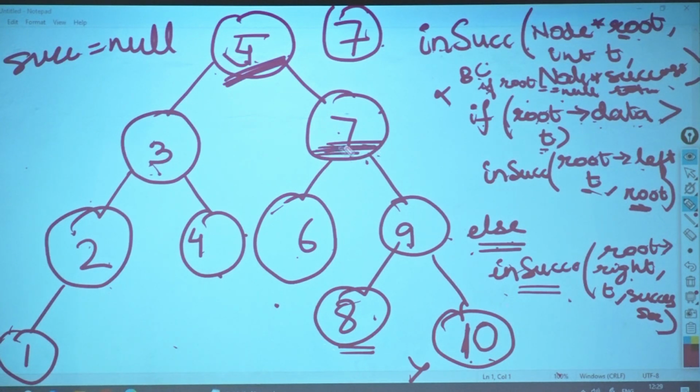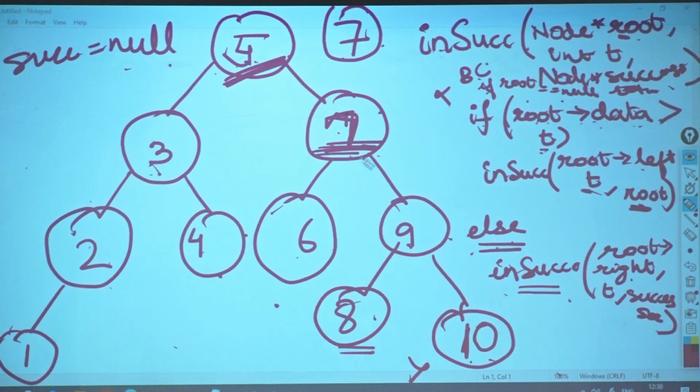Now, while passing f of 7, I am passing this root node 7. I am passing this target value 7. What will I pass successor as? Is 5 greater than me? No. So should I pass this root data? No. What should I pass? Whatever had come to me, I will pass that. What came to me? Null. What will I pass to it? Null. Are we clear with this? Okay. So I pass null only to it.